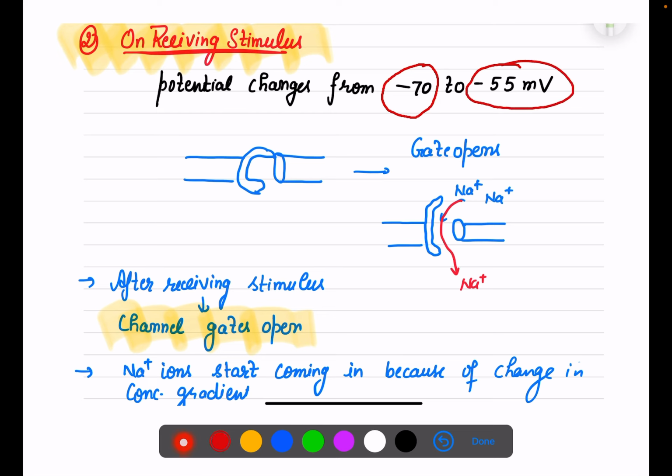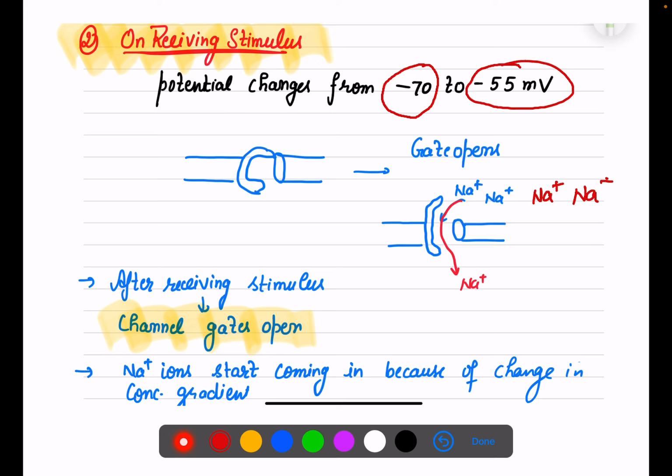At that time, the gates that were closed before get open. Sodium channel gates open after receiving the stimulus. So the moment these gates open, what do you think will happen? Sodium is ready, because so much sodium has collected outside.